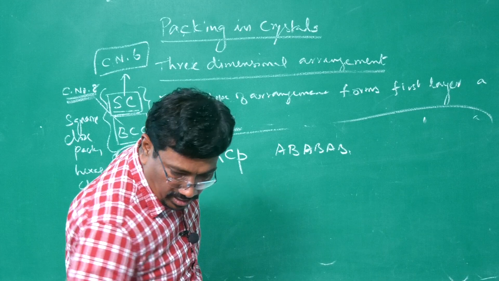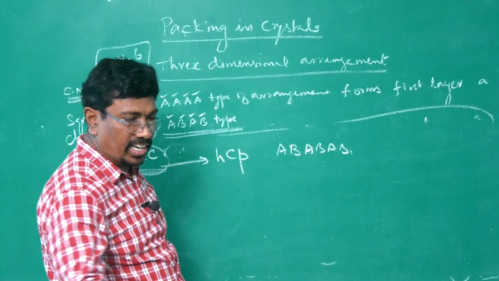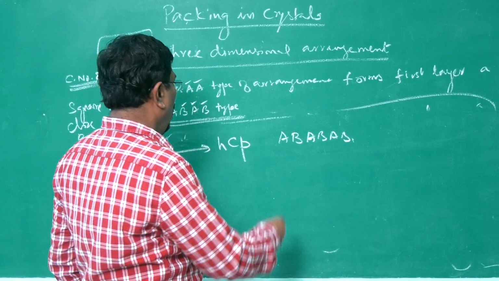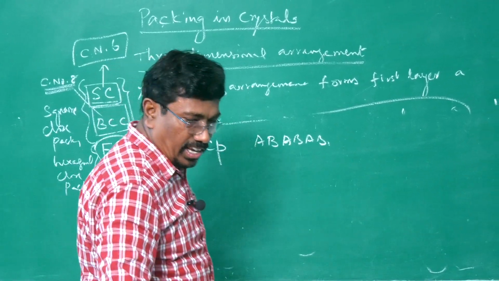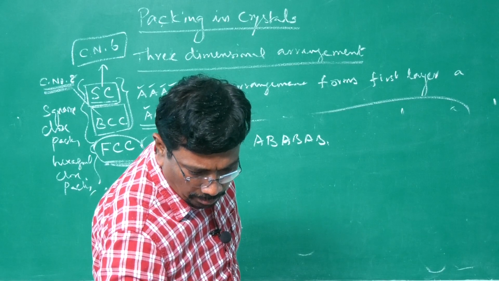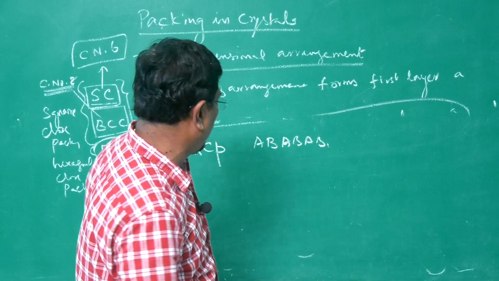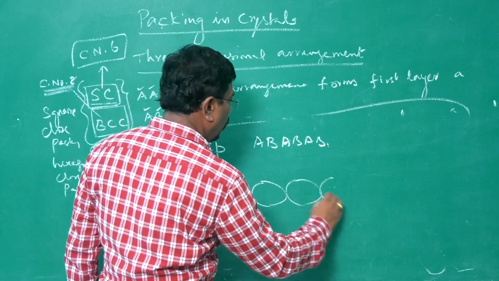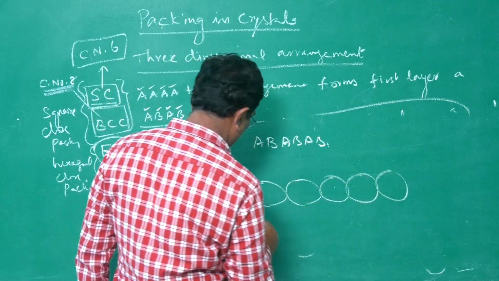First layer like this, not like this. Second layer different, filling the gap, tetrahedral void is being filled. And again it comes A, red layer. See, above the red, same way. That is 1, 2, 3, 4, 5, 6. Likewise, atoms are arranged.